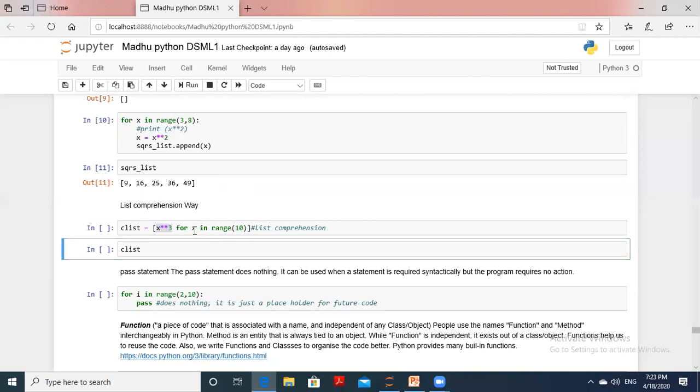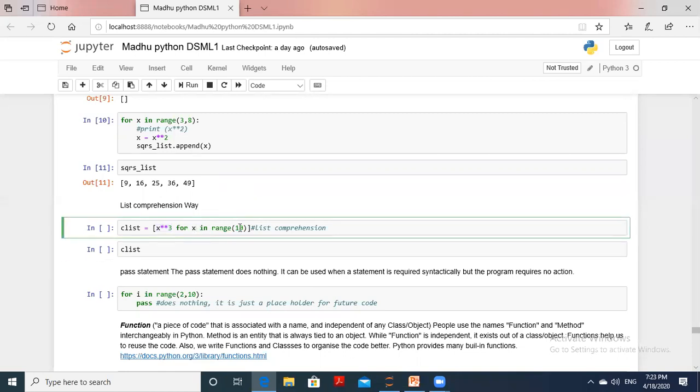Now where is the for loop taken from? Range of 10 numbers. In list comprehension, instead of defining a list and evaluating its elements separately, we can do it with a single statement. That is x cube for x in range of 10. We access the element x equal to 0 to 9 and evaluate x cube. This kind of expression is called list comprehension.